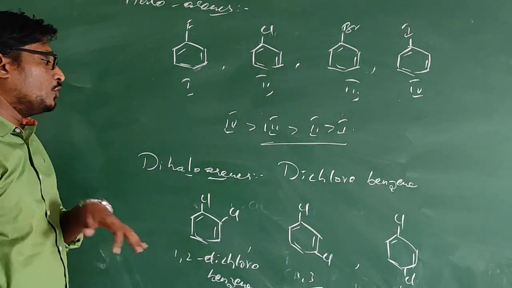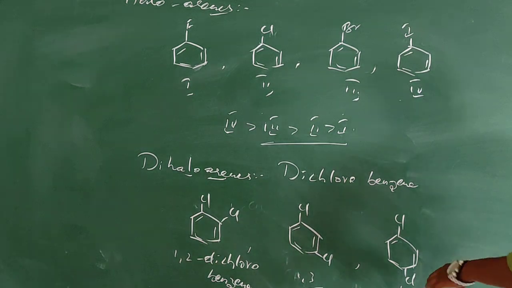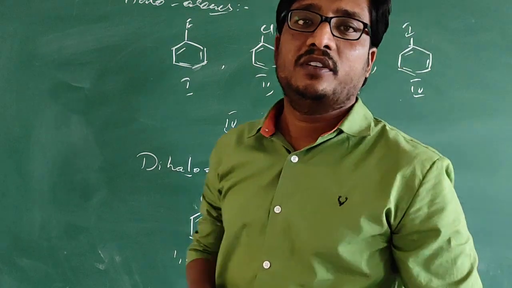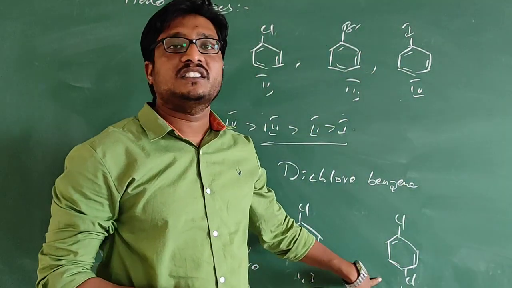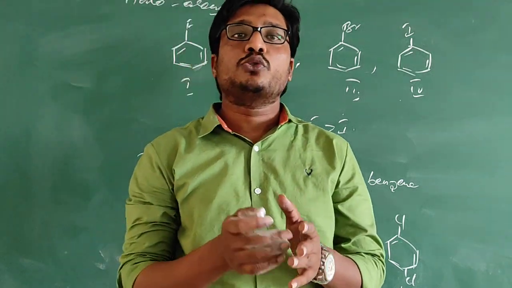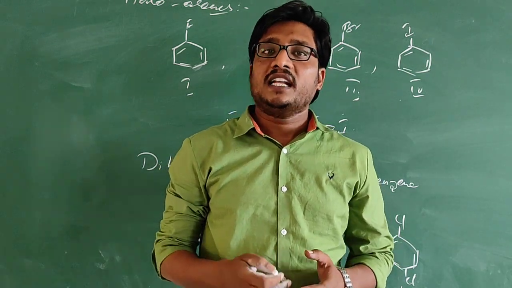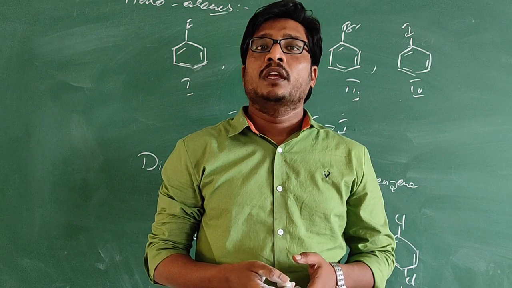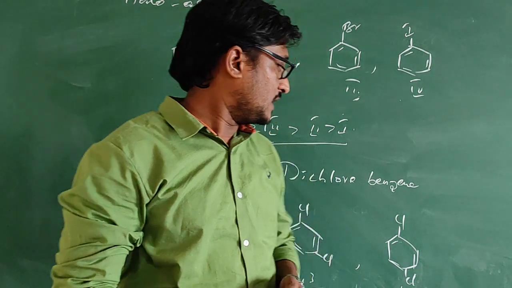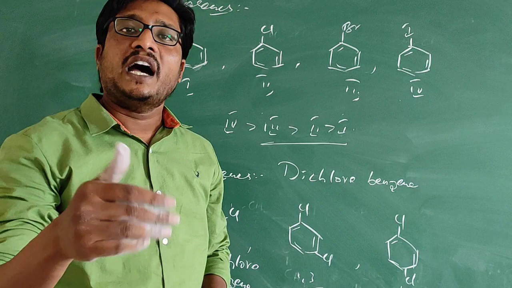Among these three types of dichlorobenzenes, 1,4 dichlorobenzene is symmetrical in nature. Since it is symmetrical, the molecules will be close to each other. When they are close to each other, the force of attraction will be more. So when we want to convert that into a liquid, the melting point will be more. Among these three, 1,4 dichlorobenzene will have the highest melting point.